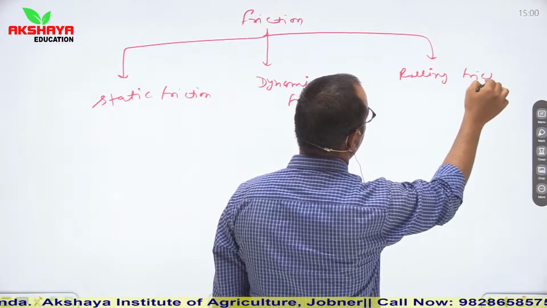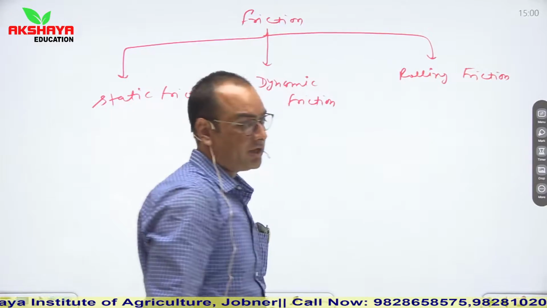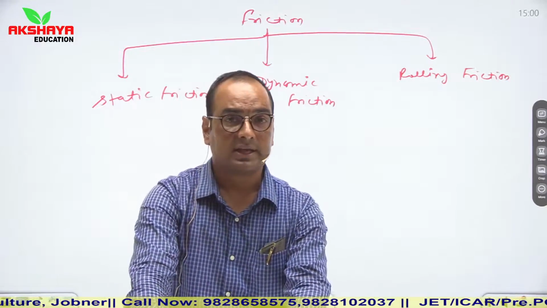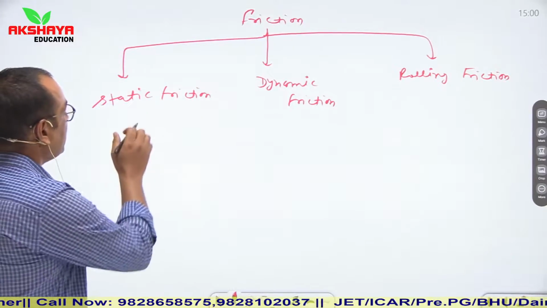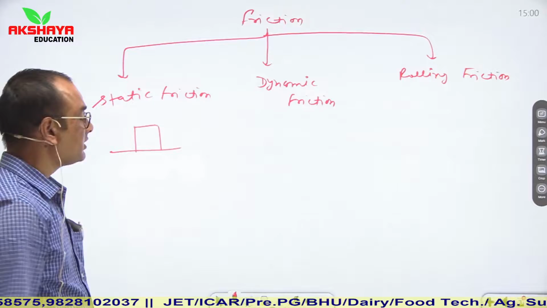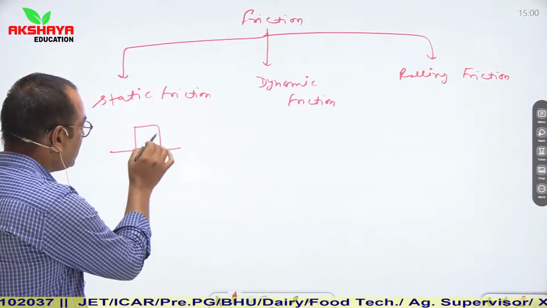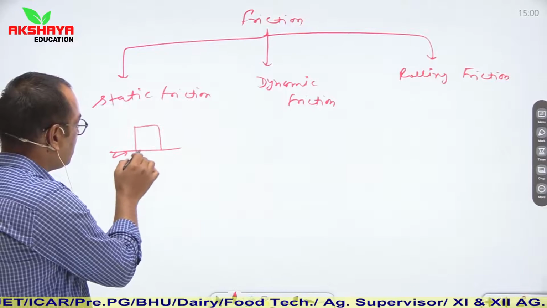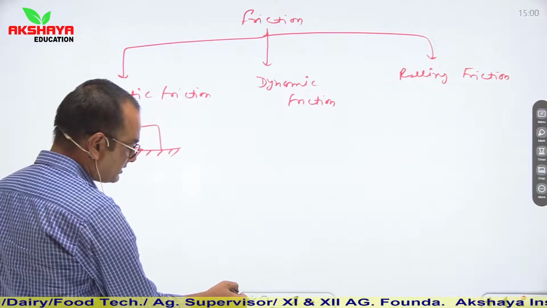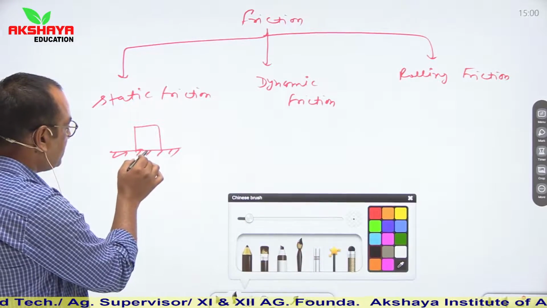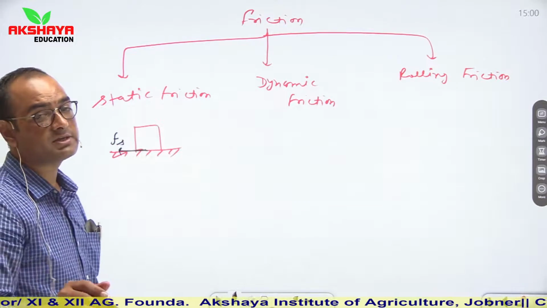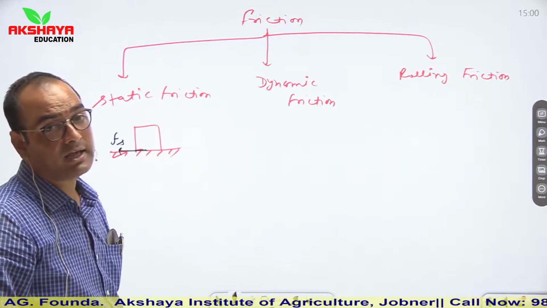So see, if any object is placed on a table, or at any surface, then even in rest condition there acts a force of friction between the lower surface of that object and the upper surface, in the opposite direction. This force is known as static frictional force.